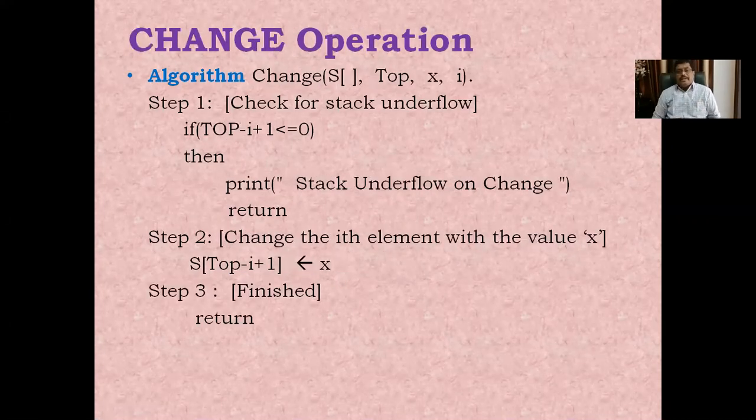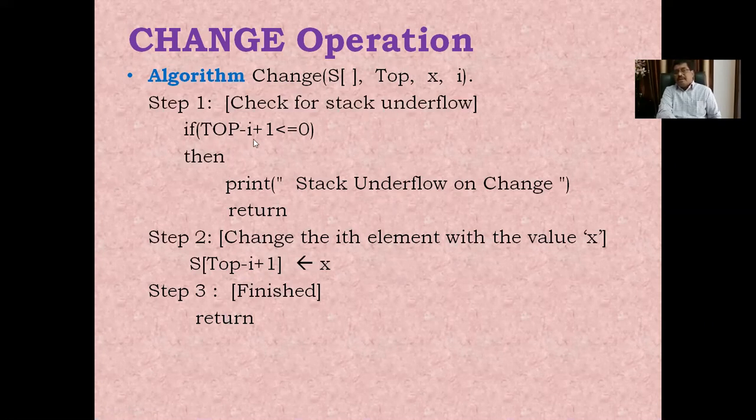Next, the change operation. Change operation is similar, the same thing. In the PEEP operation we access the value on that particular location, whereas here, instead of that value, we place some other value. That is nothing but the change operation. Because of this, here also we check the underflow condition.